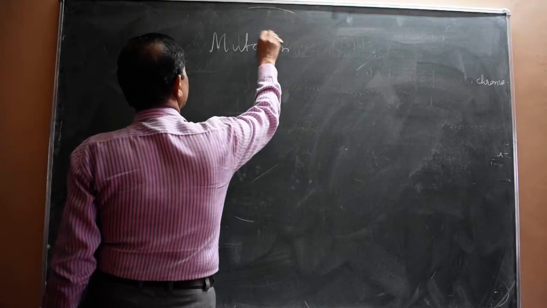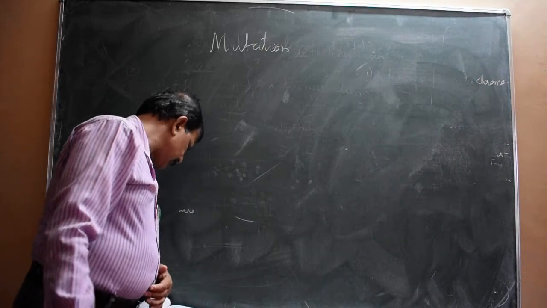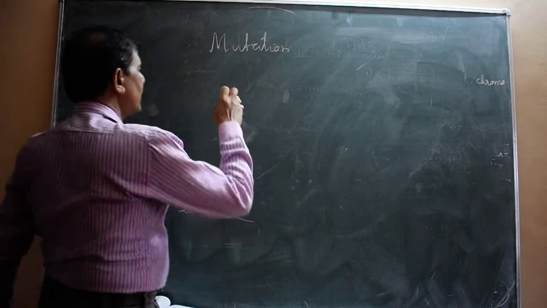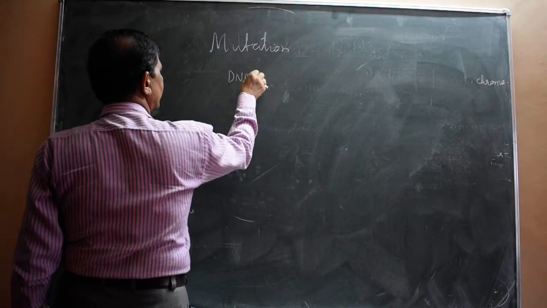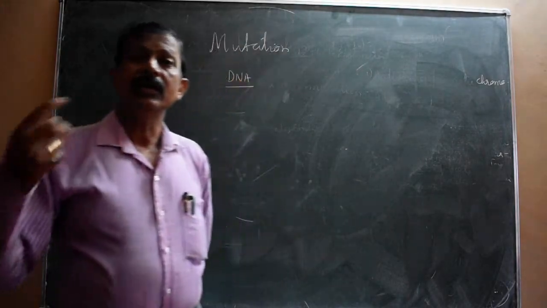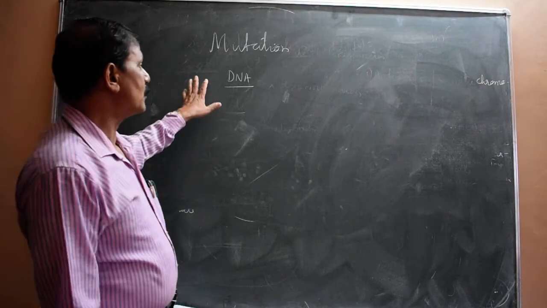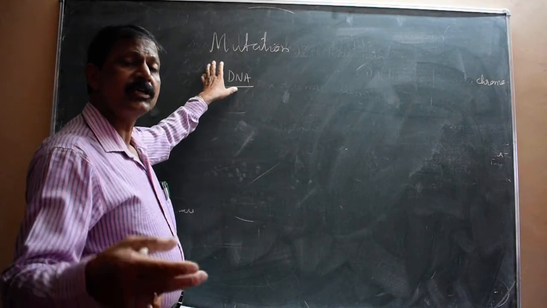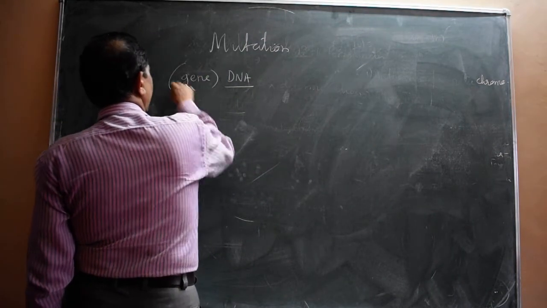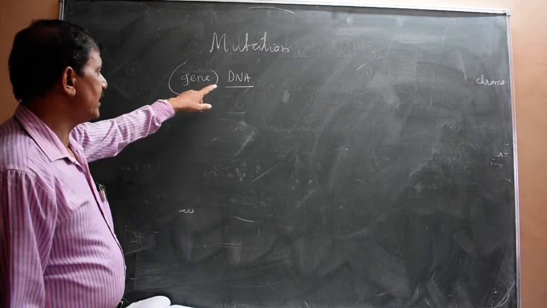What is mutation? You already studied mutation. It is a phenomenon in which there is an alteration in the sequence of the DNA. What is DNA? Deoxyribonucleic acid, and that is the DNA structure. Alteration means a change in the sequence of DNA, and that is generally what you call mutation, a sudden change at the gene level. Gene means what? A segment of the DNA is called a gene.